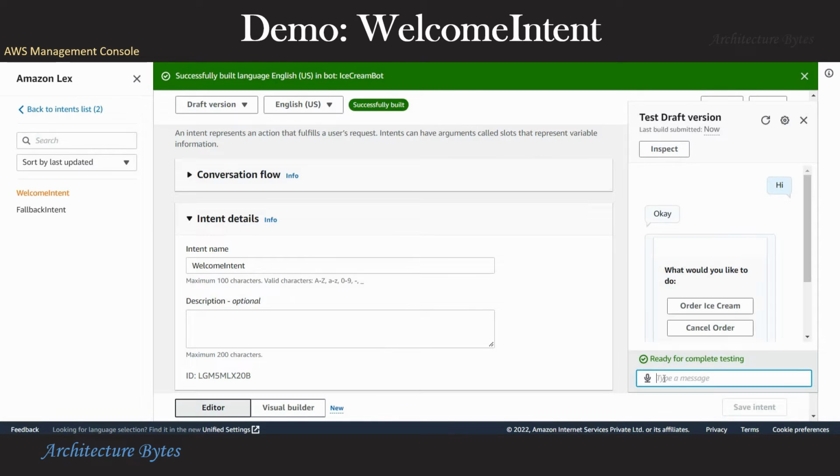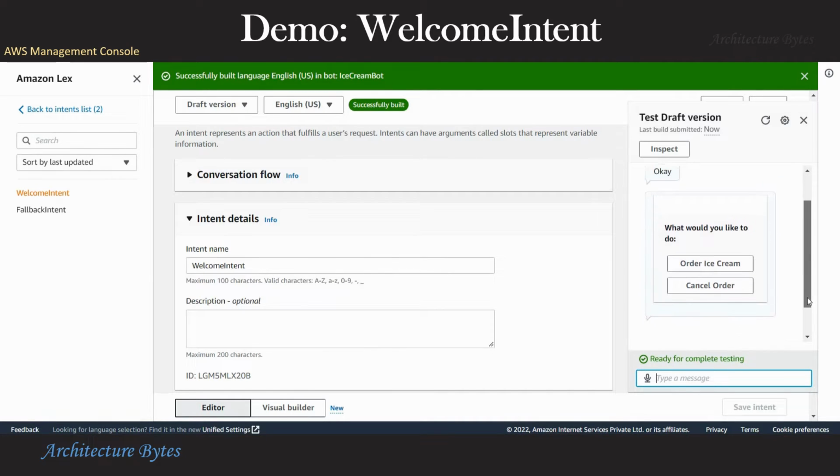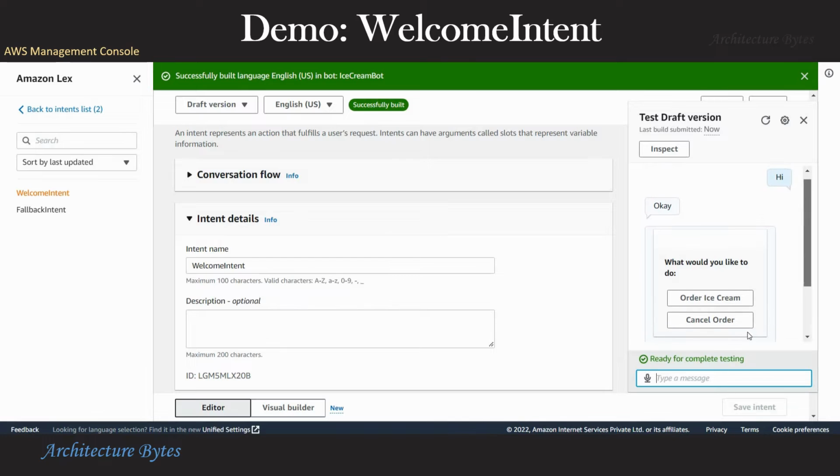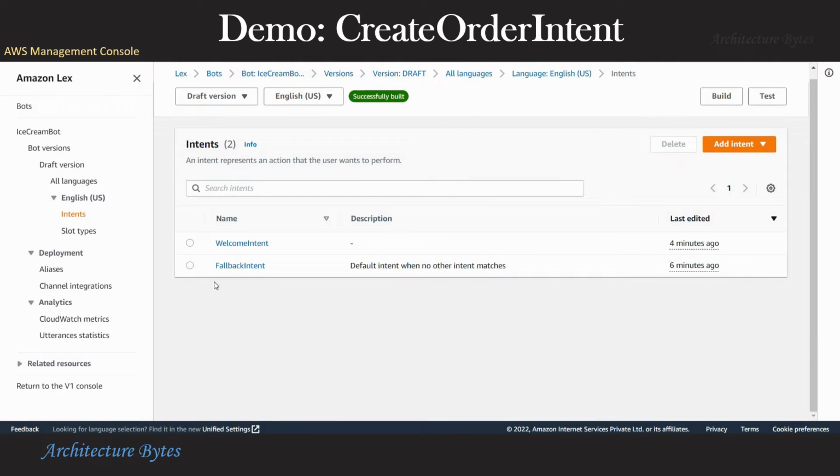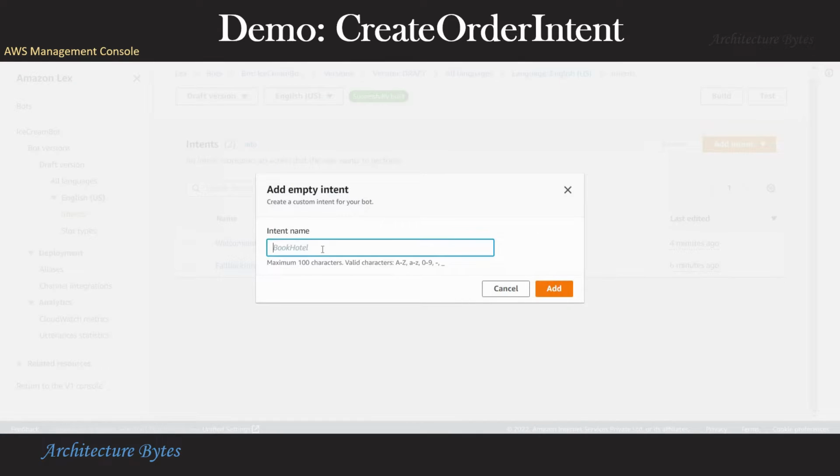So when we type hi, we get a response, okay, what would you like to do? Order an ice cream or cancel an order. So this is working on expected lines. So we will add the create order intent now. Choose add intent and provide a name.